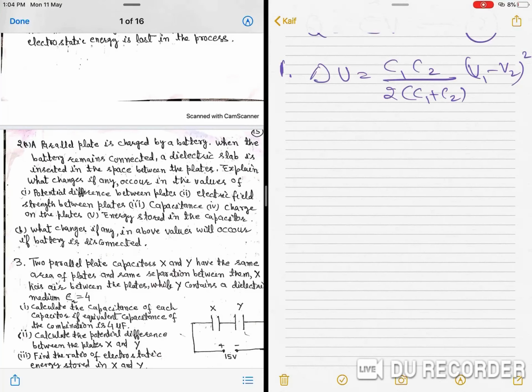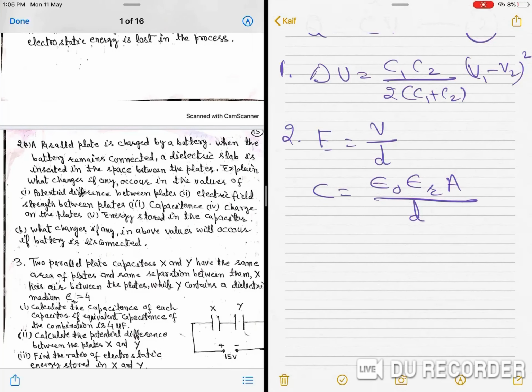Explain what changes, if any, occur in the values of potential difference. When the battery is connected, there is no change in potential difference. When there is no change in potential difference, the electric field will also not change, because E is equal to V by D, and V is not changed and D is not changed. Capacitance will become K times if the dielectric constant is K, because we know that C is equal to epsilon naught epsilon R A, where epsilon R is the dielectric constant.